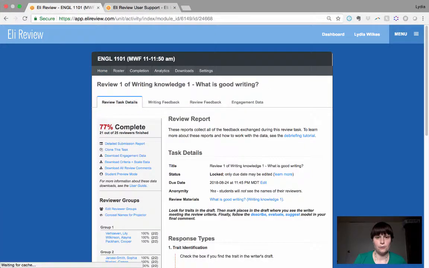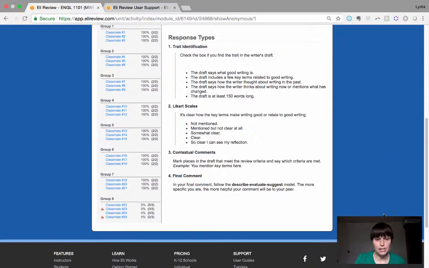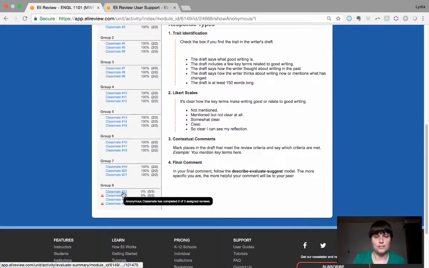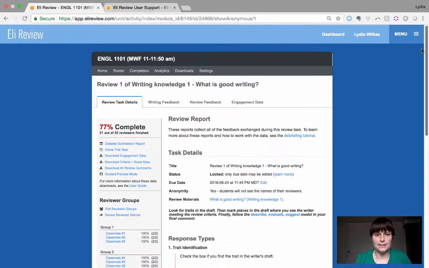Then for the review task, I'm going to conceal their names. And you can see most people are actually done. But we have our two late writers here, and they have an option: 22 and 24 can review each other's work. So even if 23 and 25 don't get their work in, 22 and 24 at least get one review. But hopefully 23 and 25 are the two I just emailed, so hopefully they will get to that. So that's our late reviewer group.